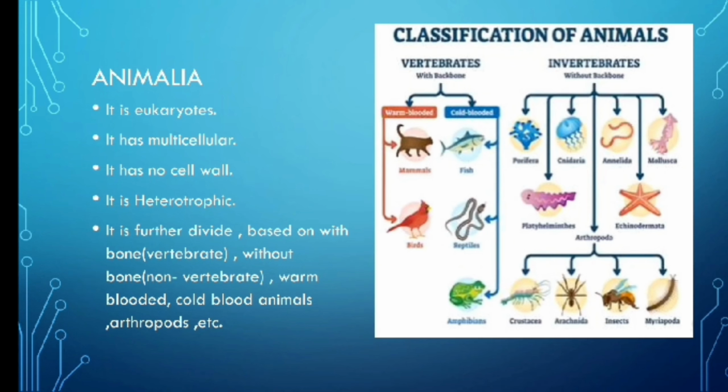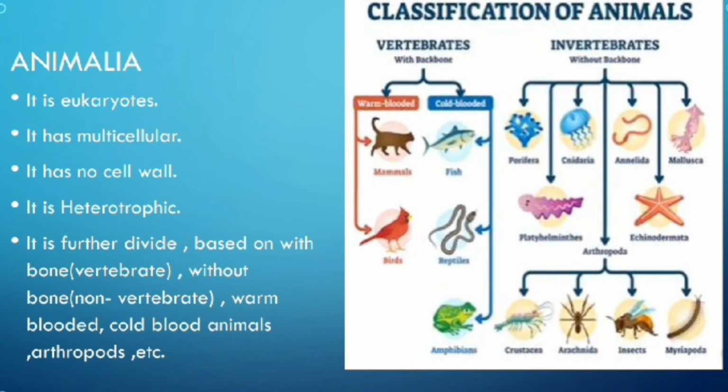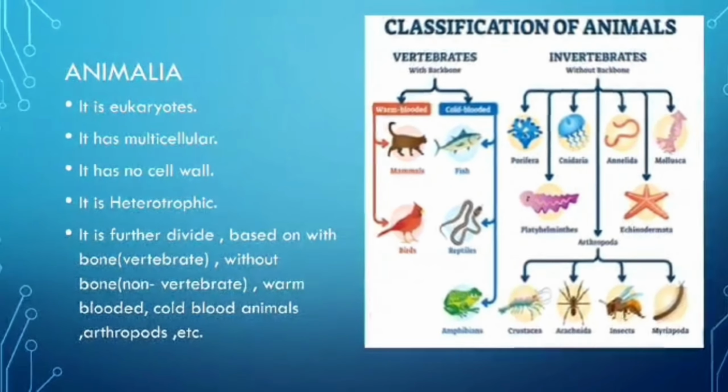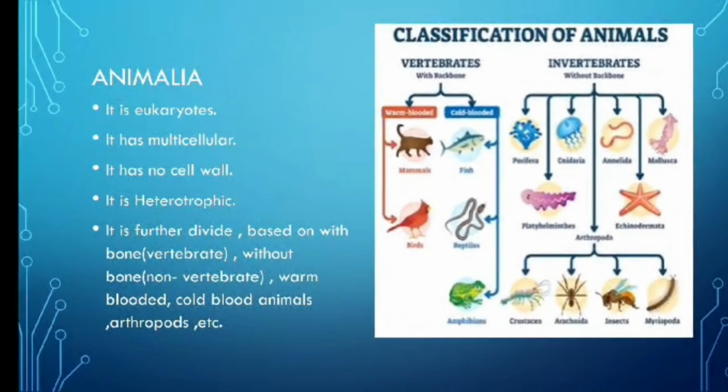So Kingdom Animalia. Kingdom Animalia is eukaryotic and multicellular, and it has no cell wall, and the mode of nutrition is heterotrophic, meaning it depends on other organisms for food and for energy. And it is further divided based on bone, meaning vertebrates, and without bone, meaning non-vertebrates, warm-blooded, cold-blooded animals, arthropods, etc. And as I mentioned, on the right side you can see which animals come under vertebrates and invertebrates, which are also called non-vertebrates in the slide.